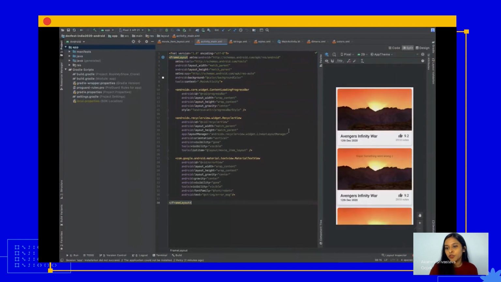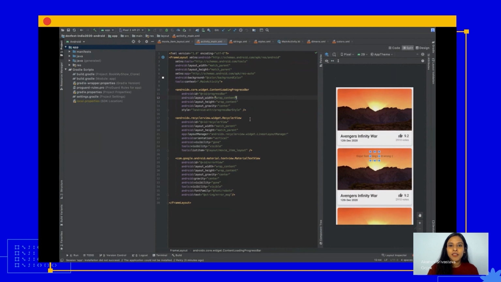I'm just going to quickly go through all the elements that I've added here. There are three main views inside our frame layout. One is a progress bar, one is a recycler view, and one is a text view. The progress bar is going to ensure that when your items are still loading in the list, it is visible. Similarly, the recycler view ensures all the items in the list are there that you see on the screen on the right side. And then the text view is an error view, to ensure that if there is some issue and the recycler view is not able to fetch items, it will just show the error and you will have nothing on the screen.